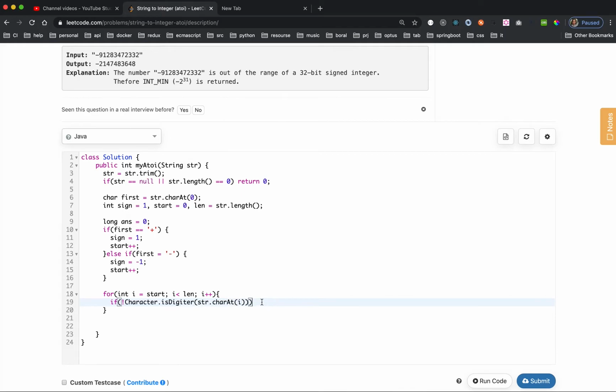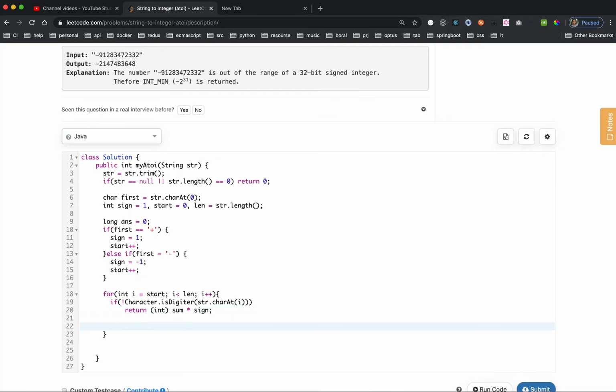So if it is a digit character. If not a digit character, then you don't need to continue looping. You already finished the loop. Then just return. Actually, here just return 0 is fine. And if you passed here, the first character is a digit, so we just start.